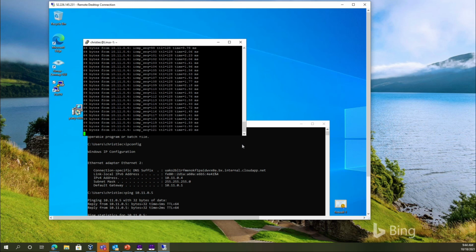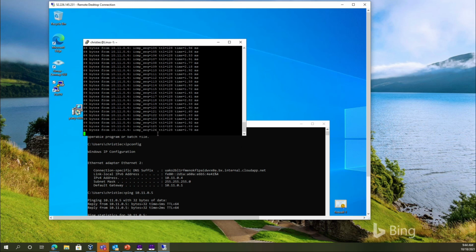It's like watching paint dry. You just gotta wait for it to happen. I think it's getting close. It's slowing down. You can see the time to live is increasing, and I think there it is. So it's not going past 126. It's stuck at 126. So you can tell that the pings have stopped here.